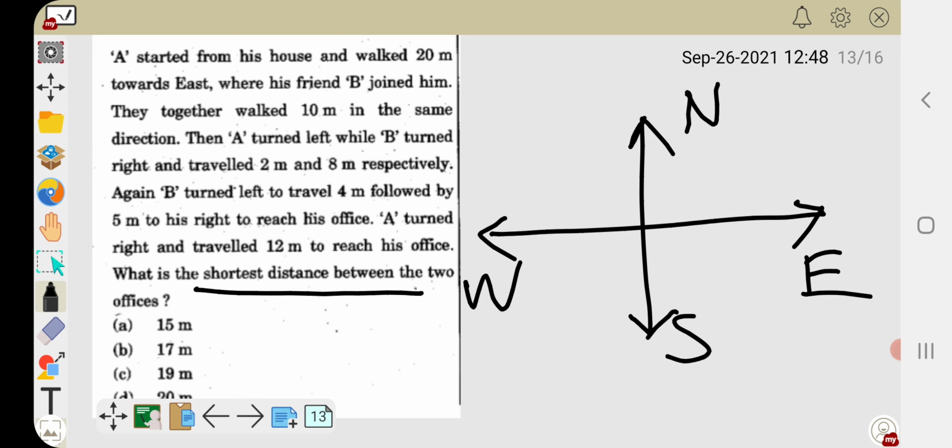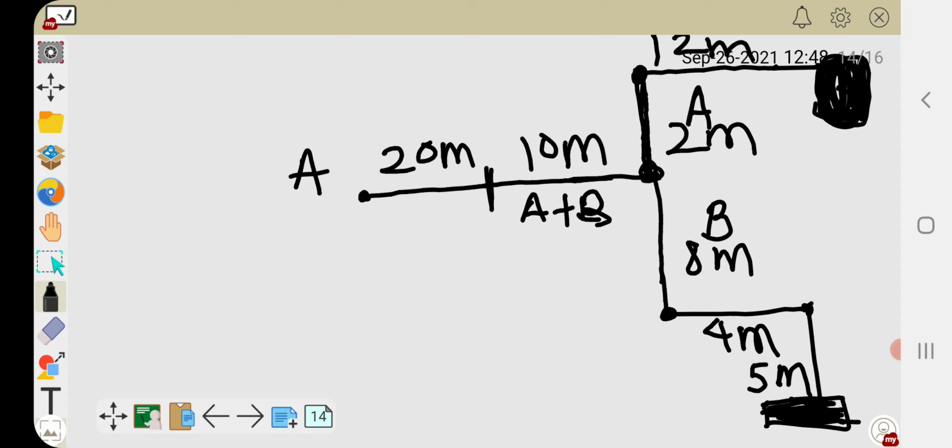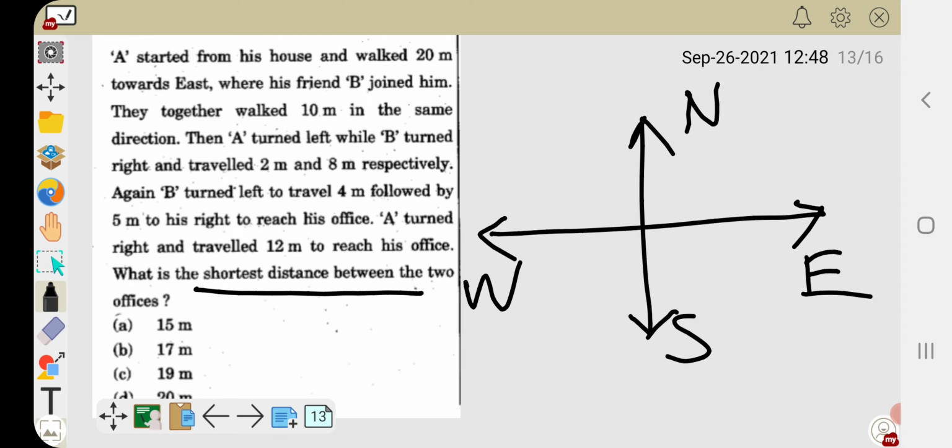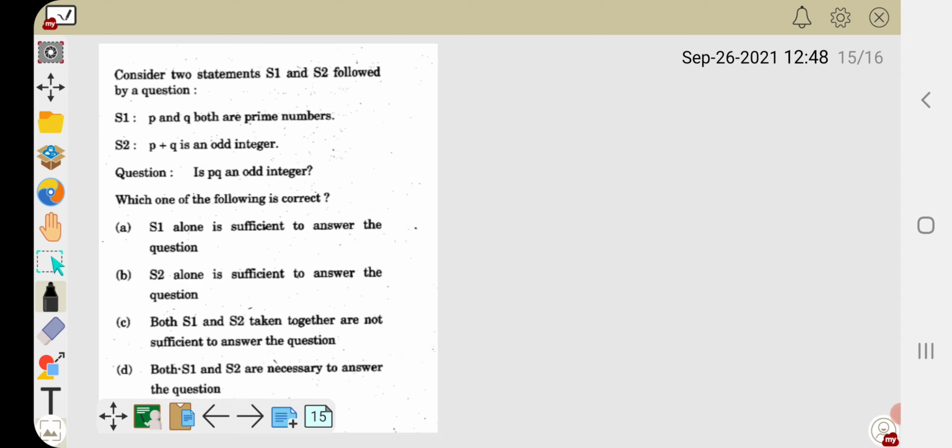What is the shortest distance between the two offices? Now we have to find the shortest distance between the two offices. If we observe, the two offices are in a straight line. So we can easily find that the shortest distance between the two offices is nothing but the vertical distance. The vertical distance between these two will be 2 meters plus 8 meters plus 5 meters, that is 15 meters. So 15 meters will be the shortest distance between the two offices. Option A is the right answer.